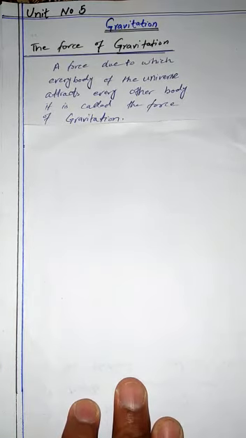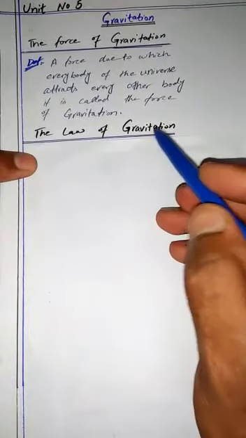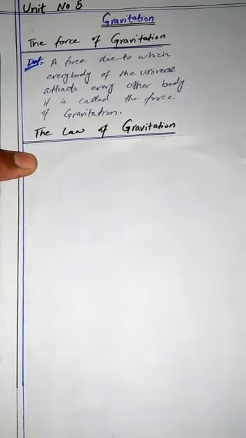Now we'll discuss the next topic, and the next one is the law of gravitation. According to Newton's law of universal gravitation, the definition is that every body in the universe attracts every other body with a force which is directly proportional to the product of their masses and inversely proportional to the square of the distance between their centers.